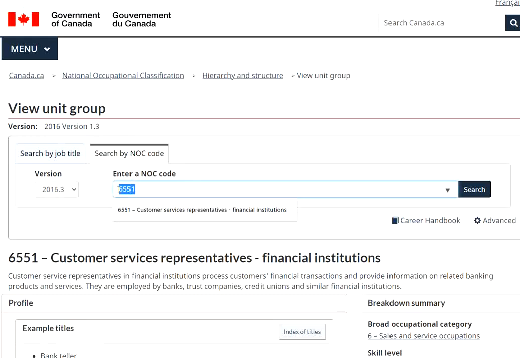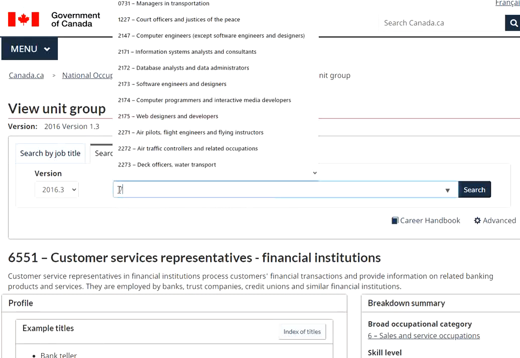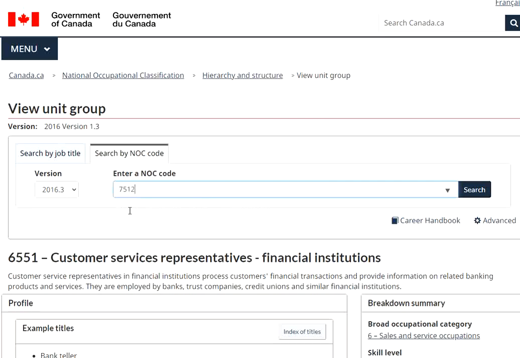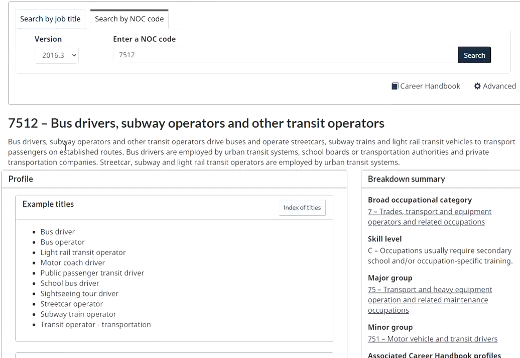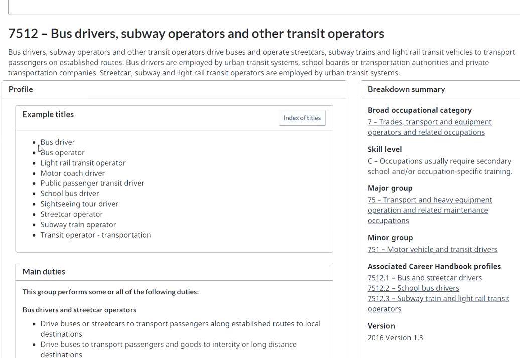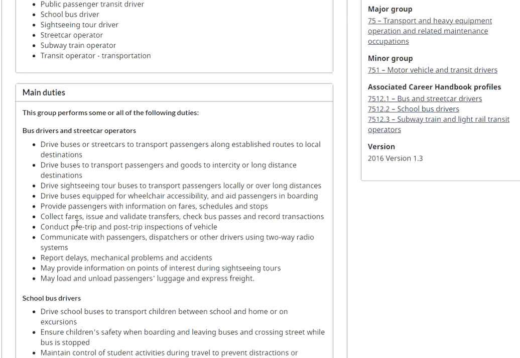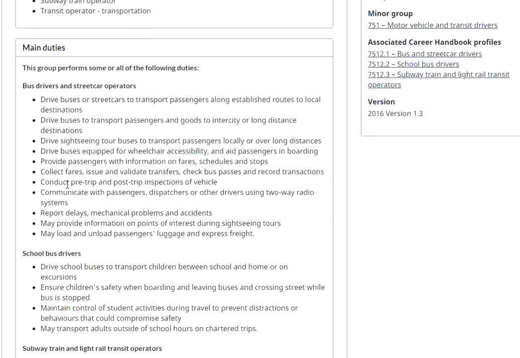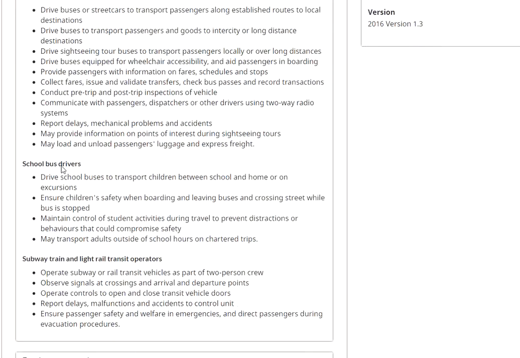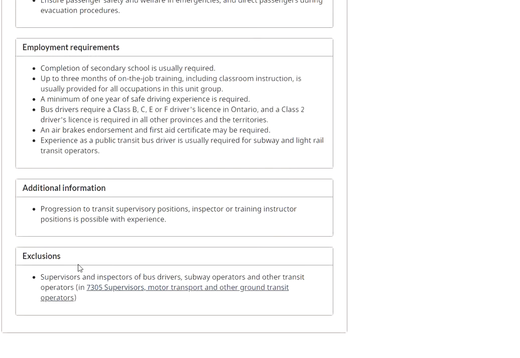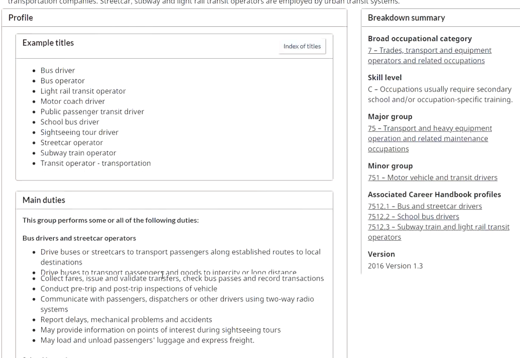Now let's move on to another NOC, which is again very popular, 7512. I'm trying to cover as many NOCs as I can. If you're working as a bus driver, for a school bus or a transit bus like in Calgary, where you're driving the buses, you definitely qualify with this category. The exclusion is supervisors and inspectors of bus drivers.